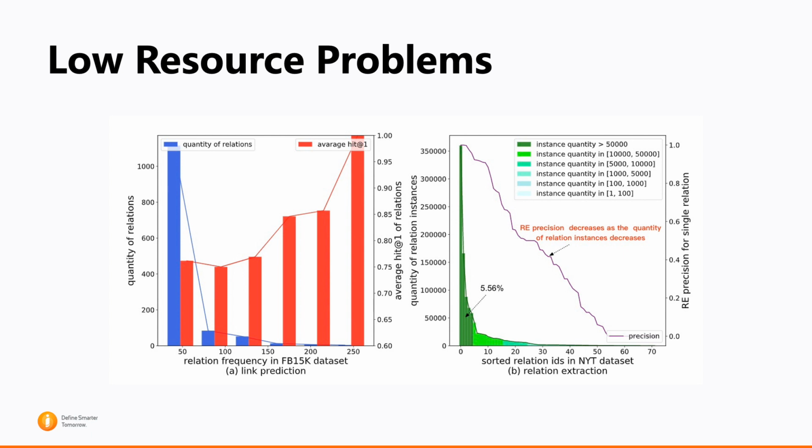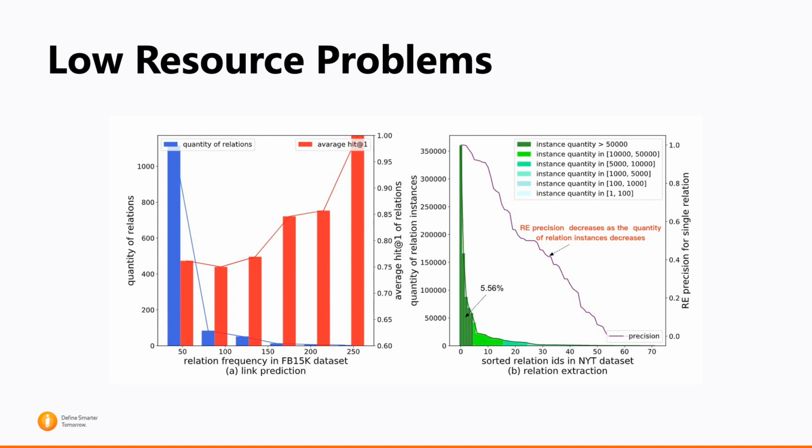One of the main difficulties for knowledge graph completion is the long tail and low resource problems. As shown in the figure, the blue line shows there is a large portion of relations having only a few triples. The red line shows that the prediction results of relations are highly related to their frequency, and the results of low-resource relations are much worse than those of highly frequent ones.